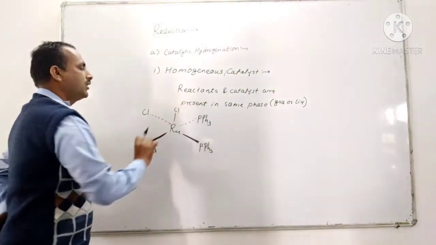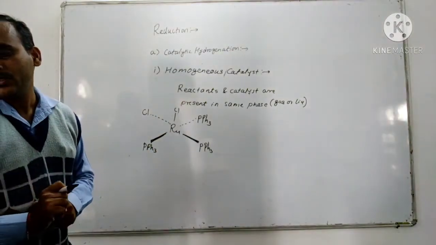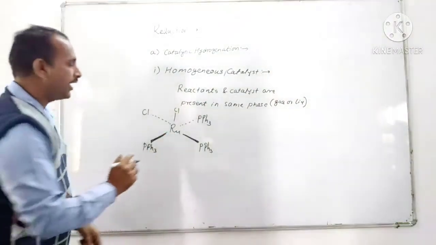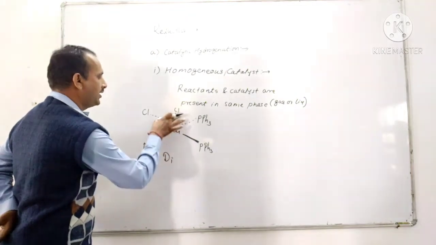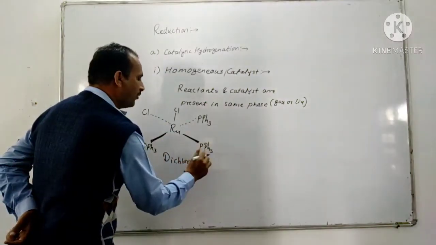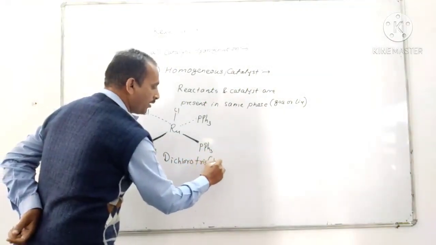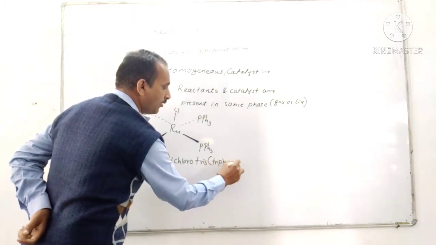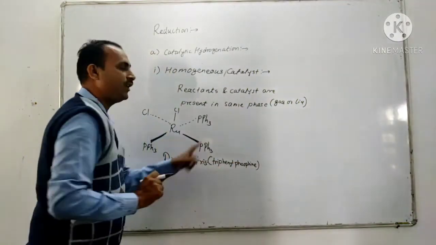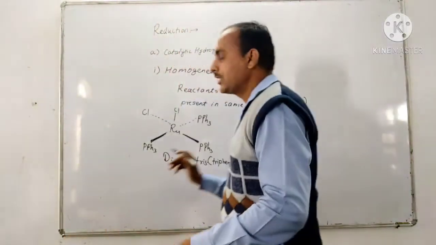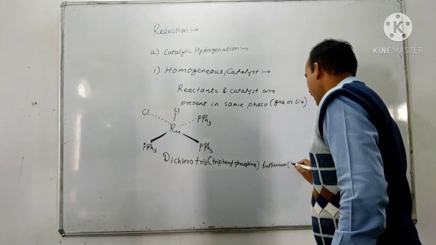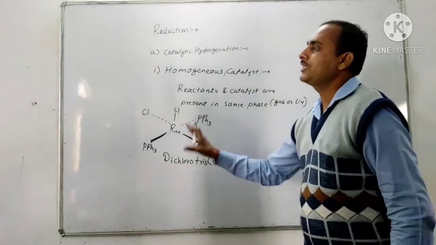Okay, this one is the ruthenium catalyst. This is the dichlorotris(triphenylphosphine)ruthenium(II). This is the name of this catalyst.